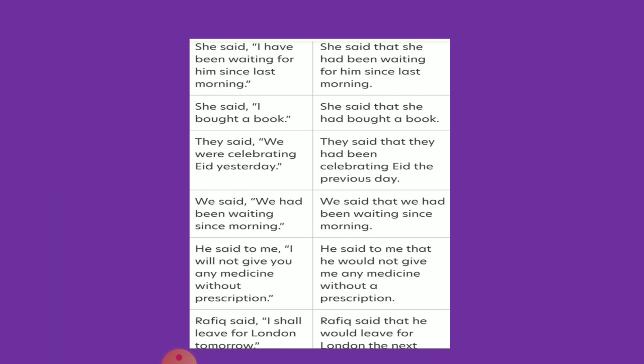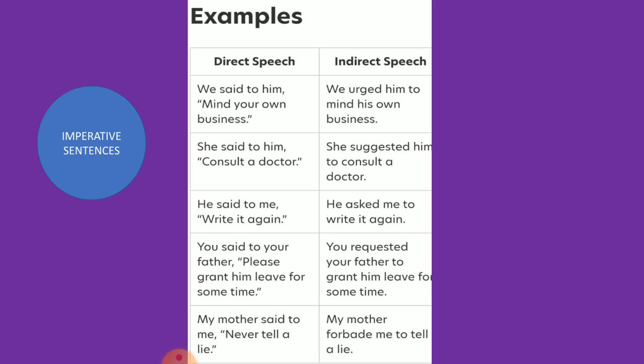Now see, in other sentences, when we talk about the different types of sentences, there are imperative, interrogative, exclamatory, and optative sentences. Simple sentences we have already covered. Now, what are imperative sentences? Where we have an order, command, or request. Such sentences are known as imperative. Now, see what we have to do in such sentences.